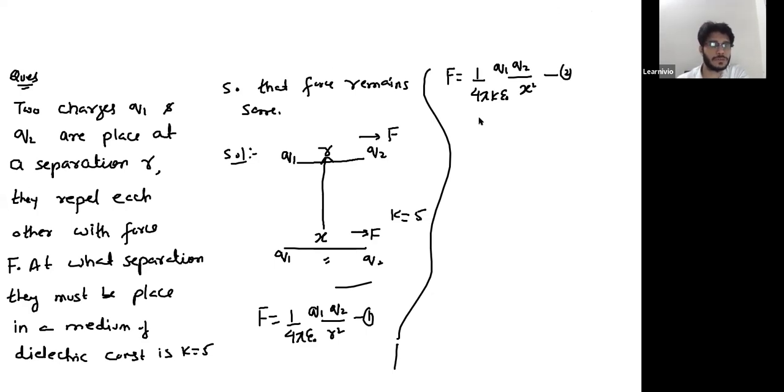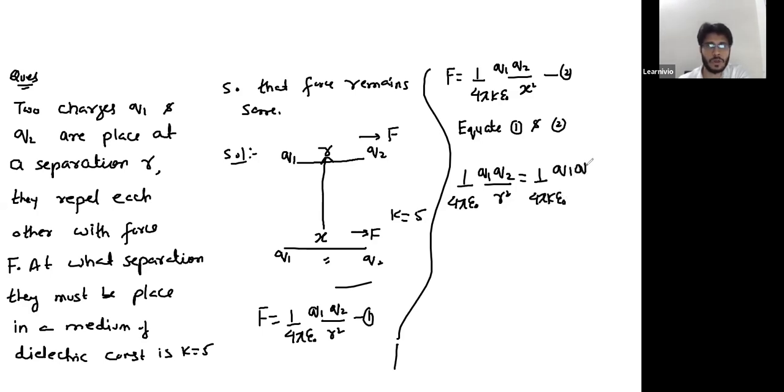You can simply equate equation number 1 and 2. So we'll get 1 over 4 pi epsilon naught Q1 Q2 over R square equals 1 over 4 pi K epsilon naught Q1 Q2 over X square.